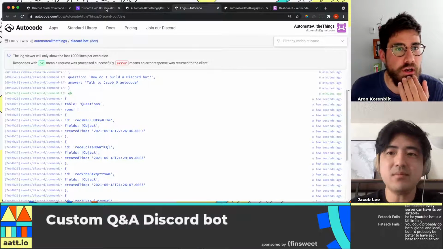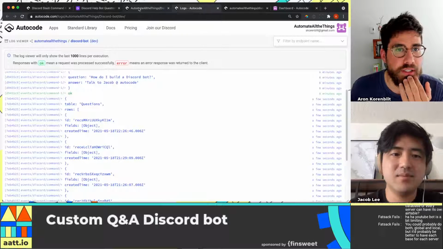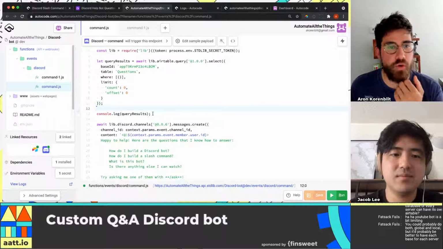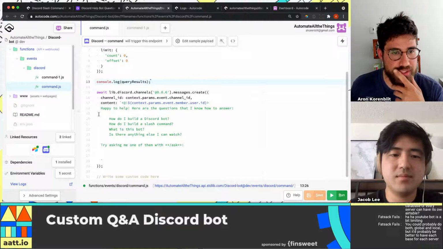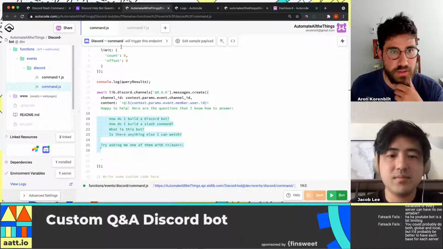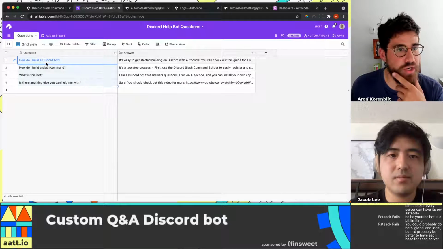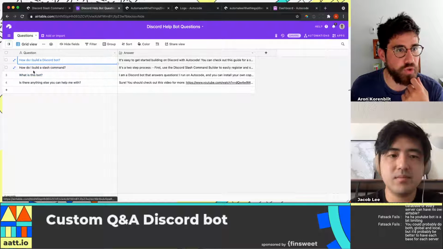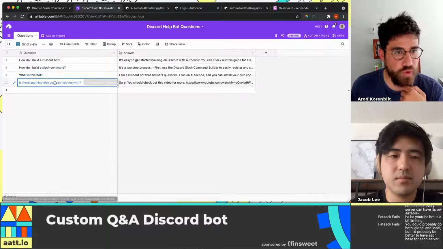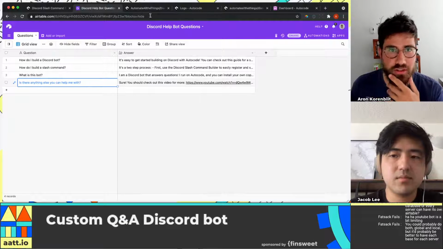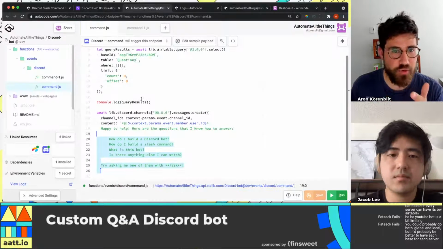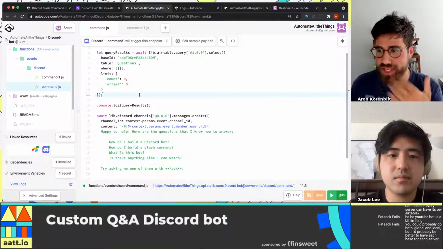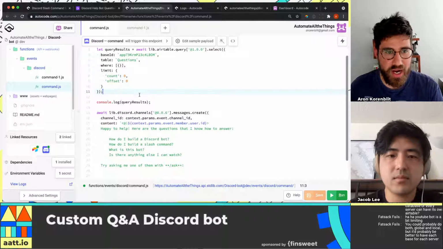Okay, let's go back to here. Now what we want is to create something similar to this, but that pulls each question from Airtable. So go ahead and pull the question from row 1, row 2, row 3, row 4. I imagine that JavaScript has a really cool functionality that lets me cycle through each item in an array.